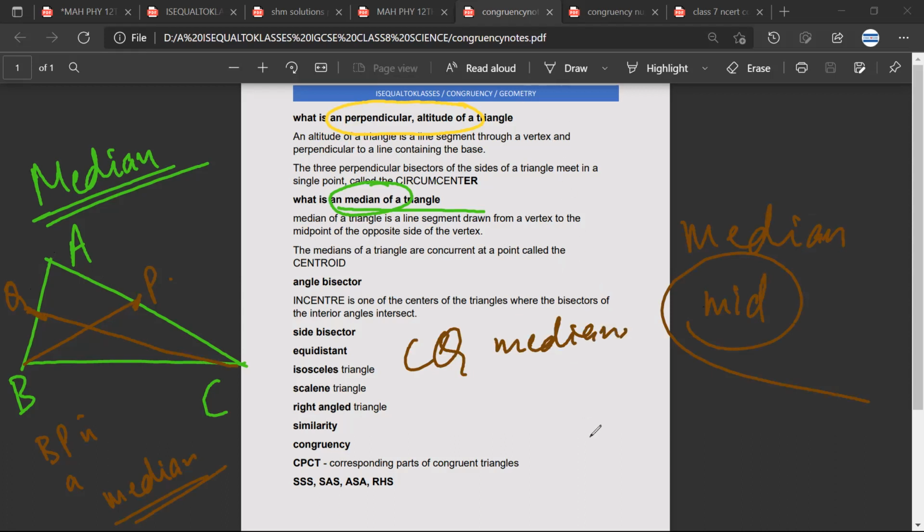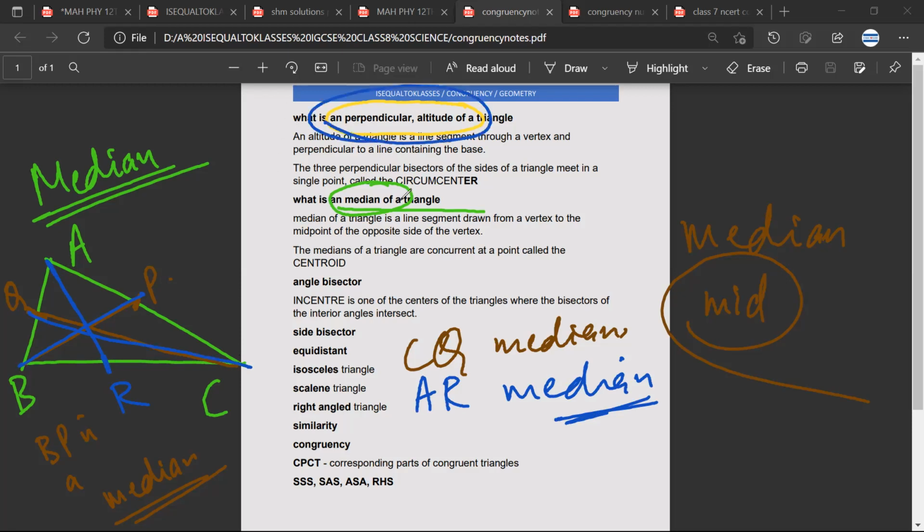I can also have the midpoint of side BC. I can call this R, join A and R, and AR would be another median. So you can have three medians of a triangle.